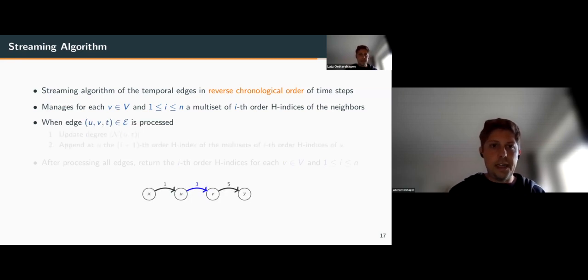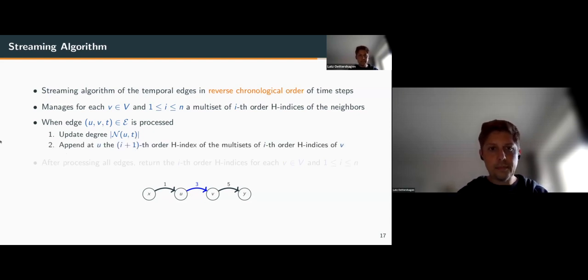When a temporal edge is processed, we update the size of the temporal neighborhood, which is always increasing for the decreasing value of t.